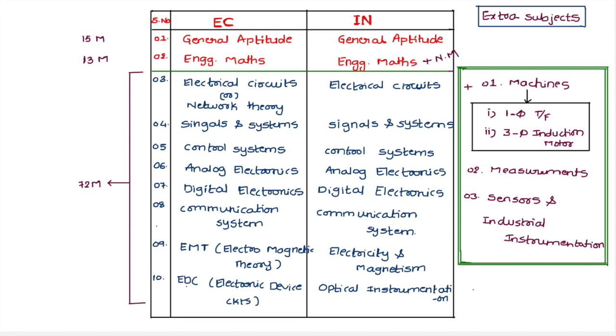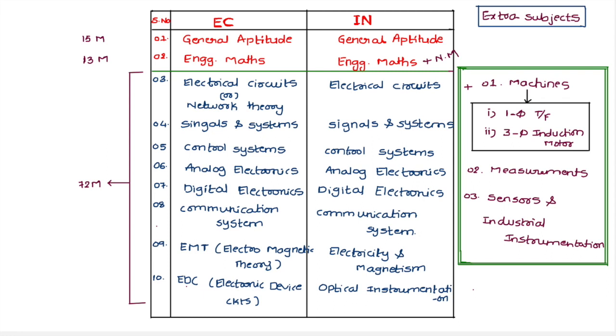Here I list out the EC and instrumentation subjects in a table. The extra subjects for instrumentation students I mentioned in the box. Here we observe the EC and instrumentation syllabuses. First, the general aptitude section as well as the engineering mathematics section. General aptitude has 15 marks weightage, engineering mathematics has 13 marks weightage.